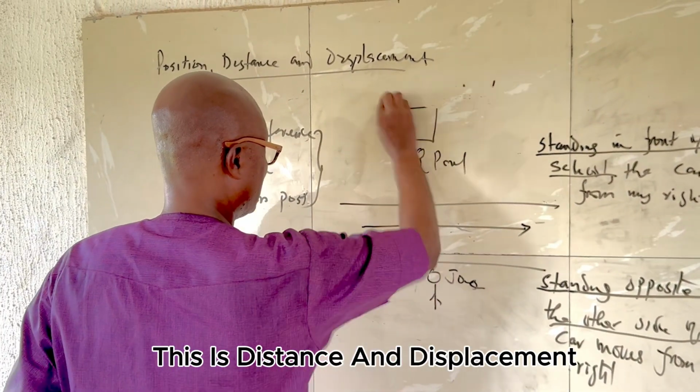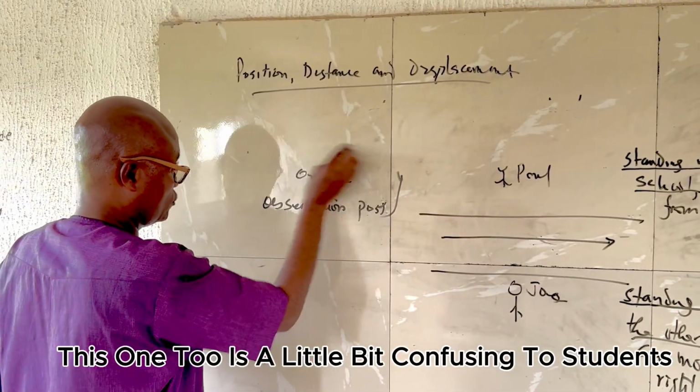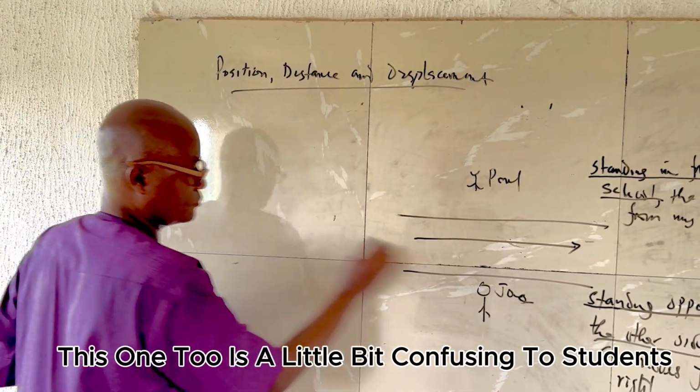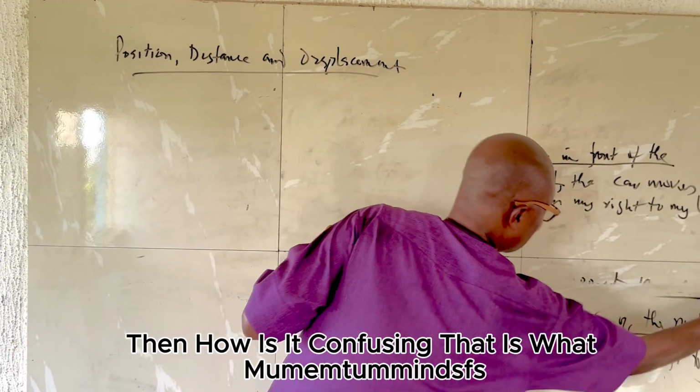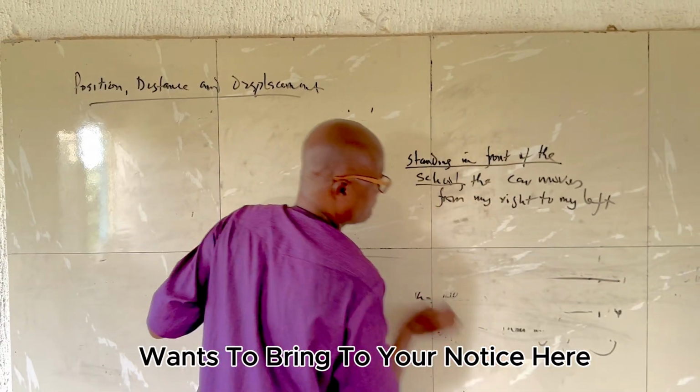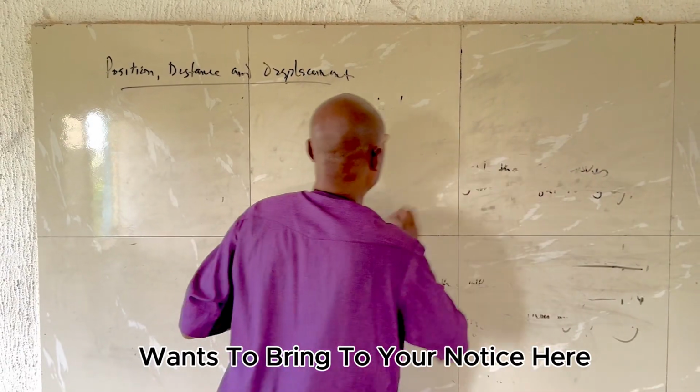This is distance and displacement. This one too is a little bit confusing to students. Then how is it confusing? That is what Mentor Minds wants to bring to your notice here.